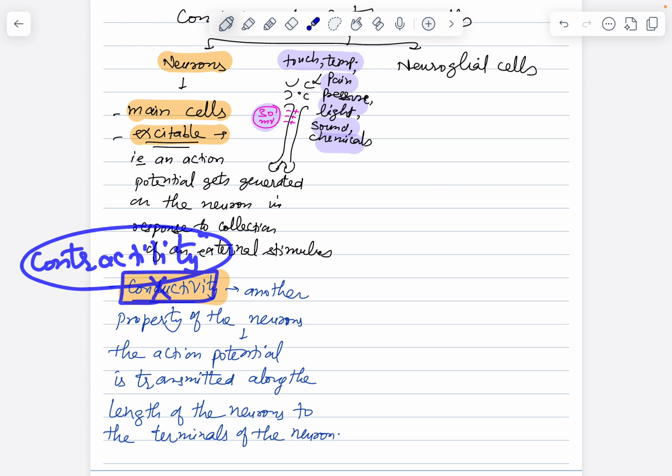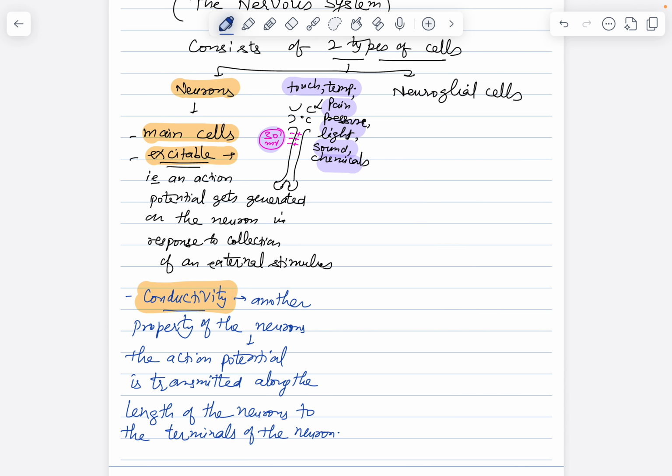So the properties of the neurons are excitability, conductivity. Properties of muscles: one property is the same, excitability. The other property in case of muscles is contractility instead of conductivity. Anyways, that part was already done in movement and locomotion. What we are focusing on right now is basically neurons. So neurons have two properties: one, excitability; two, conductivity. Generation of action potential is excitability; transmission of that action potential to the ends of the neuron is conductivity.